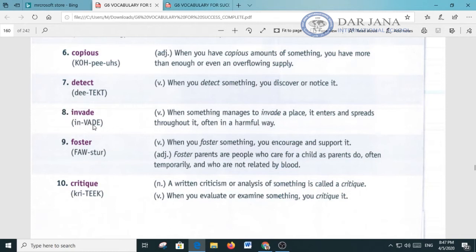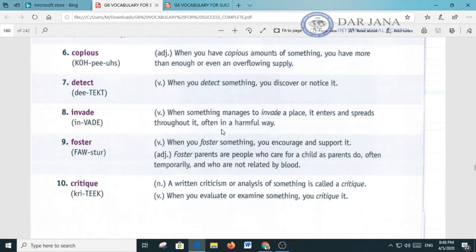Number 8, invade. The stress is on the second syllable, and this is a verb. When something manages to invade a place, it enters and spreads throughout it, often in a harmful way. Now let's use the word invade in a sentence. The soldiers had invaded the town.